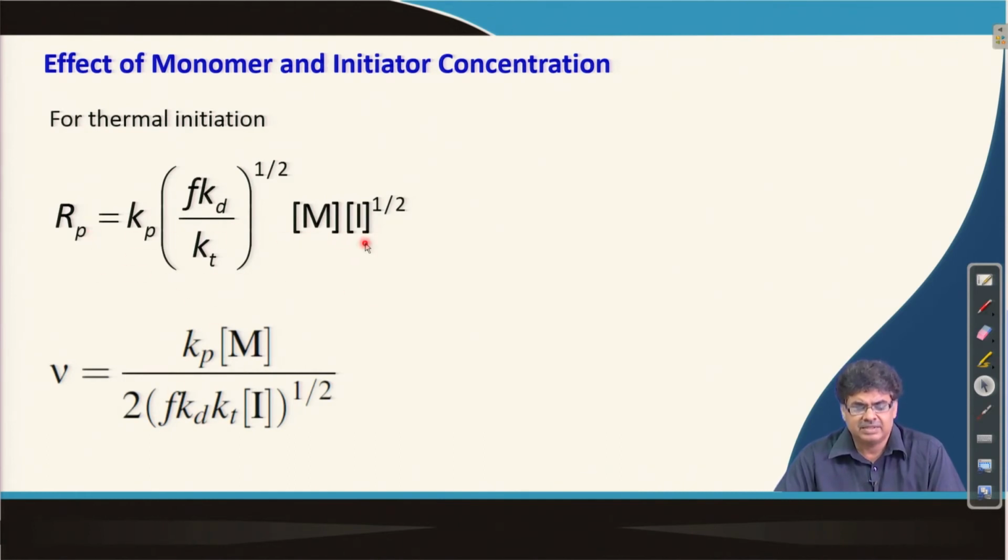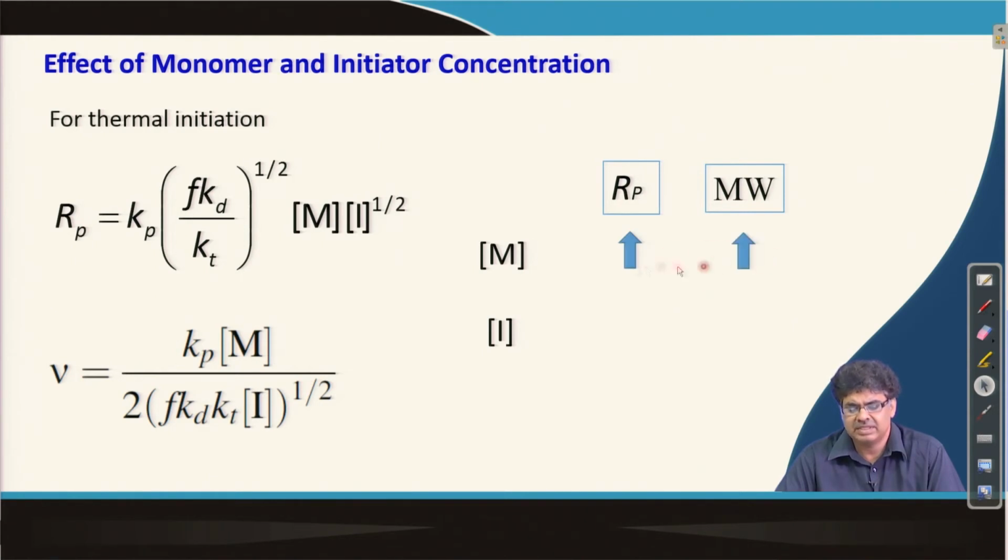This is the expression for the rate of polymerization and this is the expression for kinetic chain length, which is also proportional to molecular weight, and this is of course for thermal initiation polymerization. If we increase the monomer concentration, then both the rate of polymerization and the molecular weight or kinetic chain length increase.